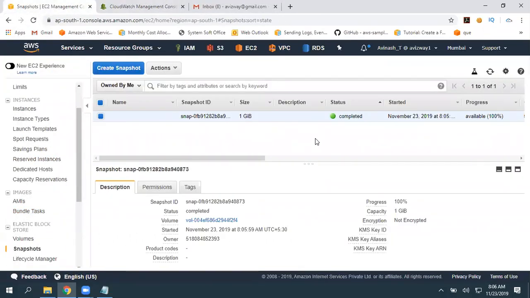See, one snapshot is created automatically. If you don't delete that role, it is going to happen always. Make sure you delete that or disable at least. Otherwise, for every 2 minutes, it is going to create a snapshot. Okay. So that is for individual volumes.